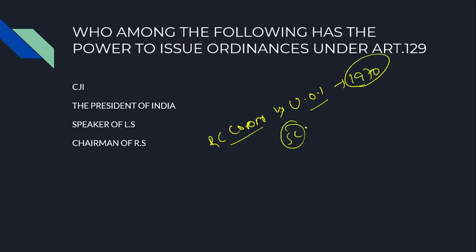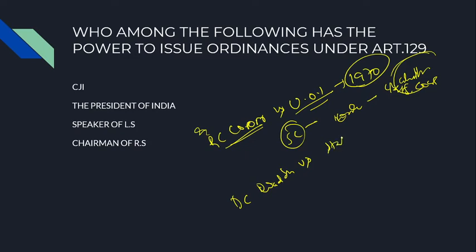Supreme Court gave an important judgment that the ordinance making power of the president can be challenged, the way he is promulgating the ordinance, at court, Supreme Court. So this is the famous judgment of R.C. Cooper versus Union of India. In the second judgment, there is a case D.C. Wadhwa